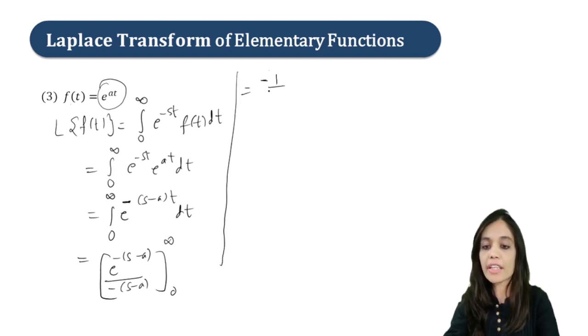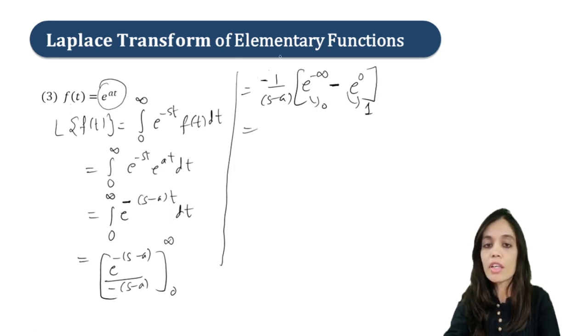Firstly take out the minus 1 upon s minus a outside. Now if you put infinity, you will get e raised to minus infinity minus, you will get what? e raised to 0. Done? Now e raised to minus infinity, we all know it is 0. This will be equal to 1. Simplify, so the final answer will be 1 upon s minus a.